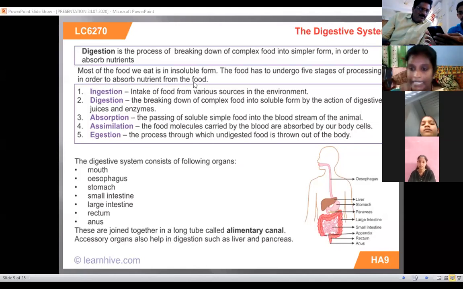Egestion means undigested, unwanted food is thrown outside. It is thrown out of the body. That is digestion.